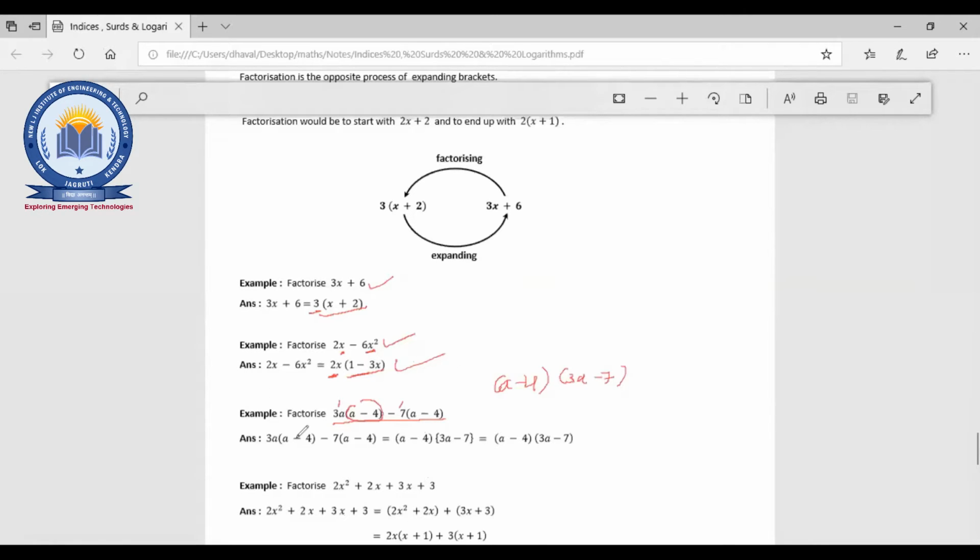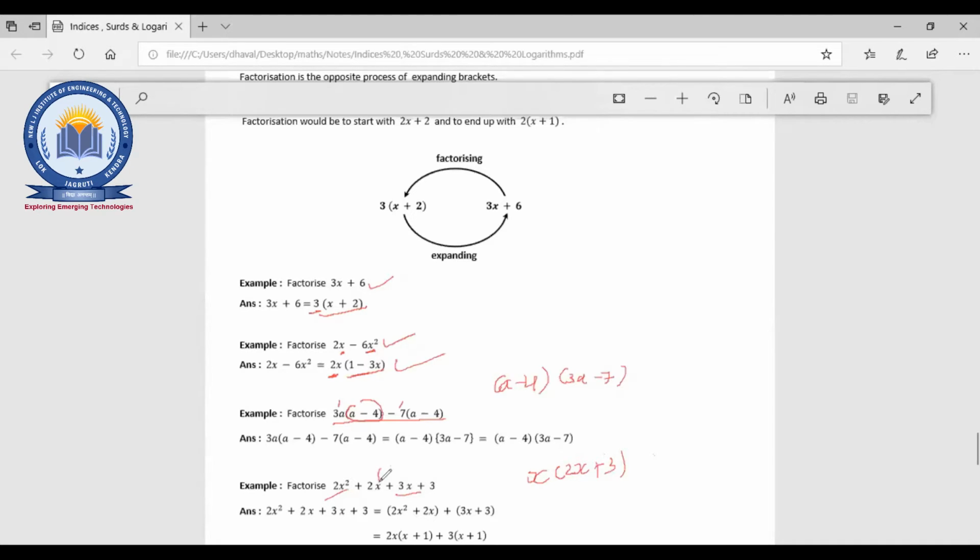So what happens? Suppose I'll take 2x square and 3x, for example. So x will be the common one. Fine. And I'll just write down here, x will be the common one. So what will be remaining for that? 2x plus 3. Okay, for example, I have taken this one, right?